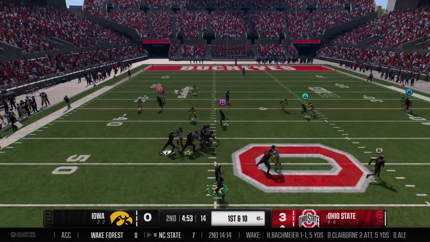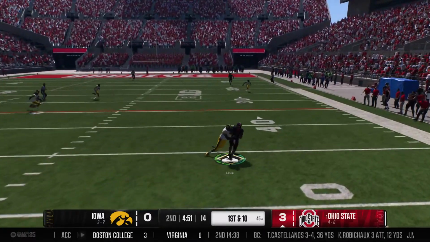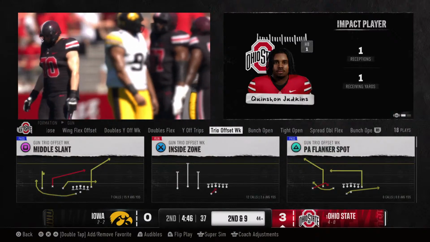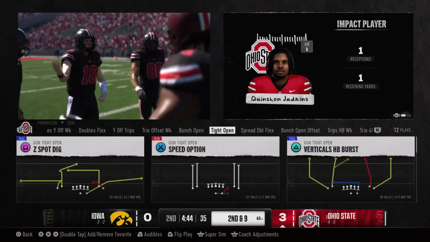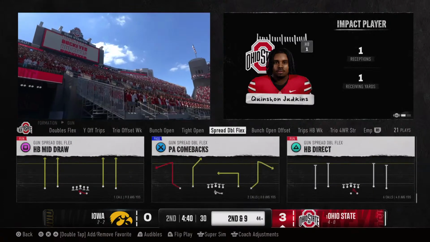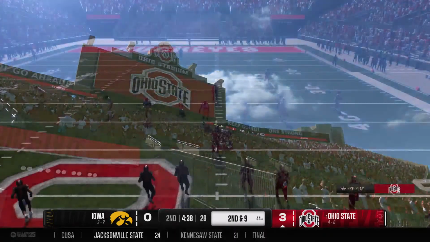Looking for a man, it's Howard. Floats it out in space. And the defense had that one well covered, just a short game there. You know, sometimes even a short game like that can be used to set up something bigger later on. No doubt, Reese, they can pump that and take a shot down the field.